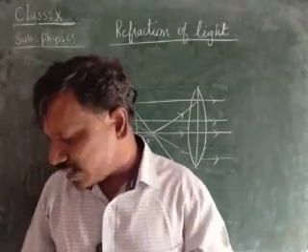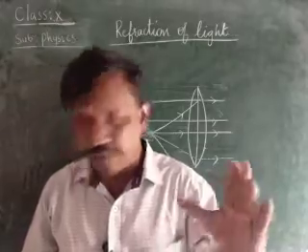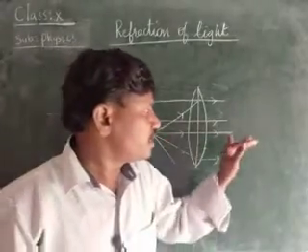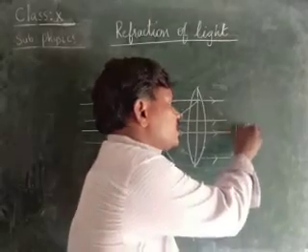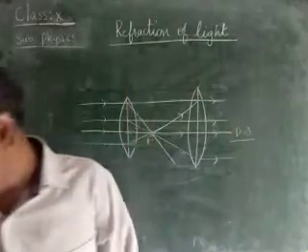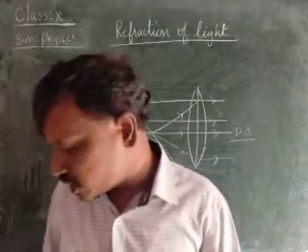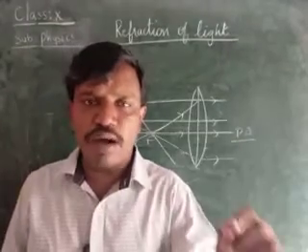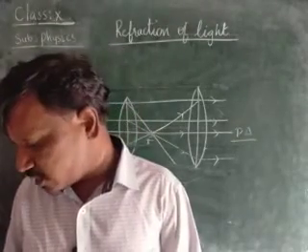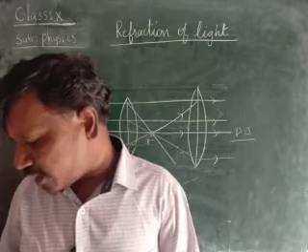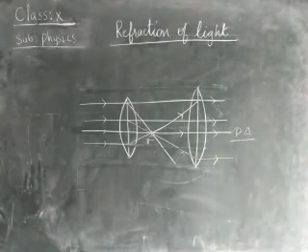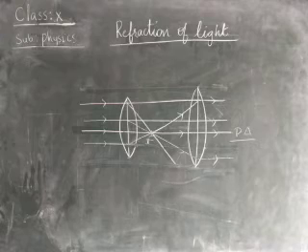So the two lenses are arranged on a common principal axis, such that their focal points coincide with each other. They should have the common focal point. Then the light rays travel parallel after passing through the two lenses.